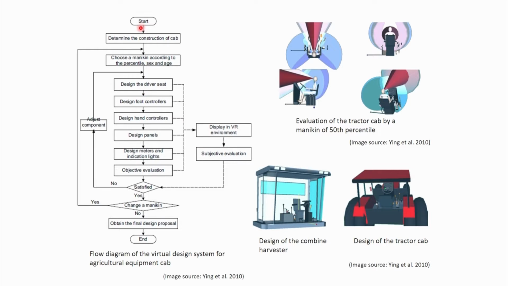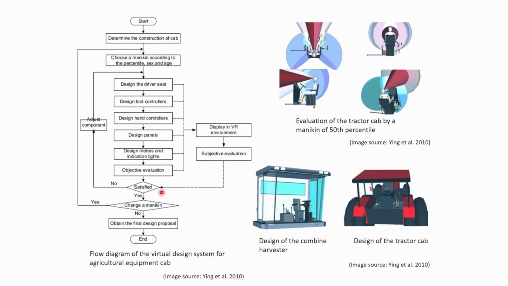On one side we can evaluate using this type of digital human modeling software, where we can put a digital human model and go for various types of evaluation using a 5th percentile mannequin. On the other hand, for getting the subjective rating, subjective perception, the same CAD models of the components and the overall tractor cab were presented in a virtual reality environment to real subjects for subjective evaluation.